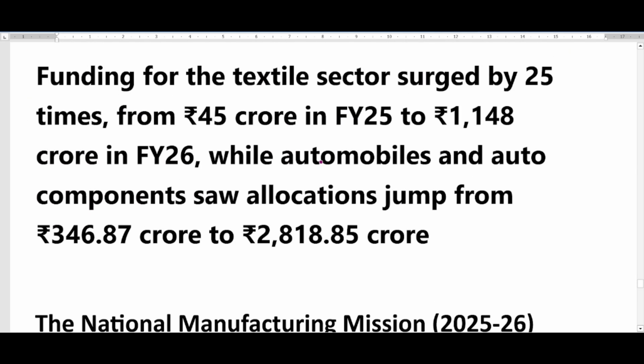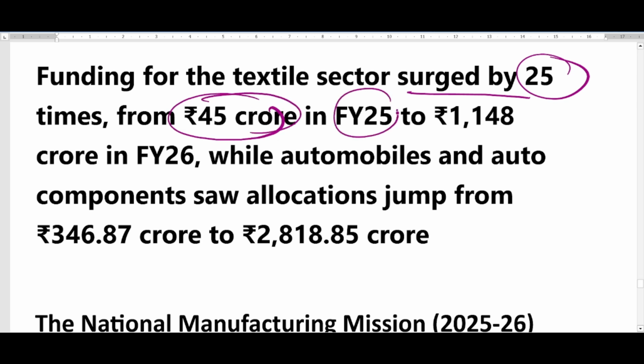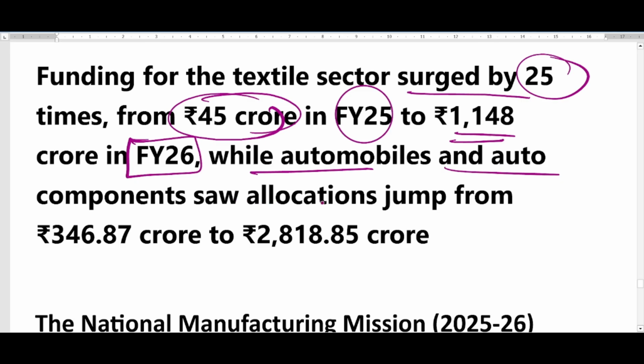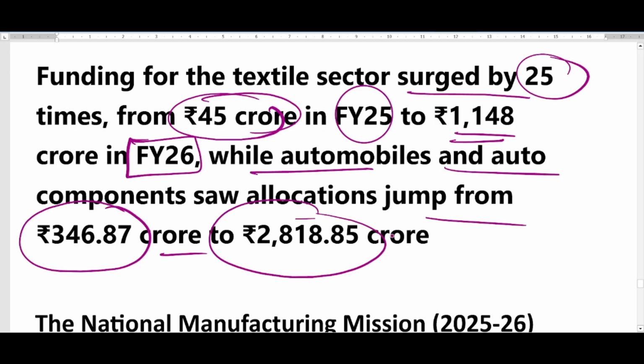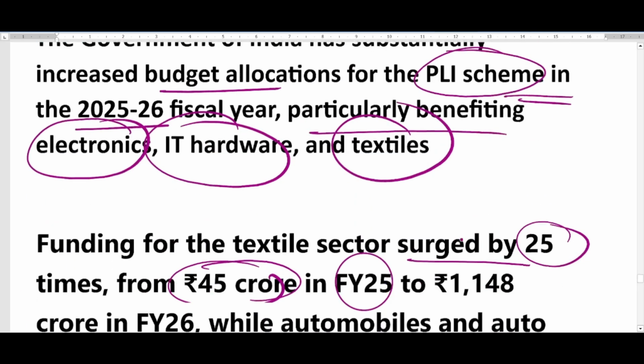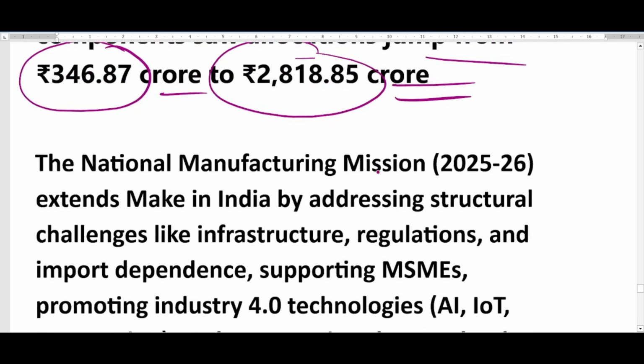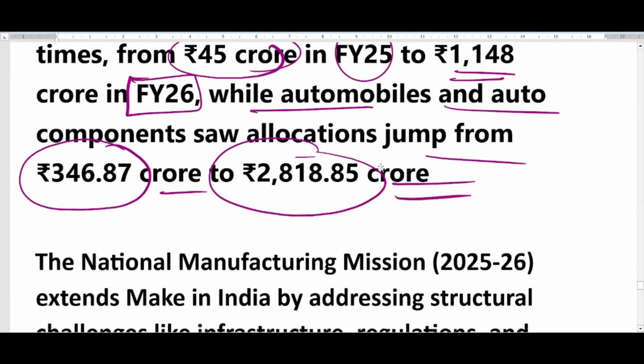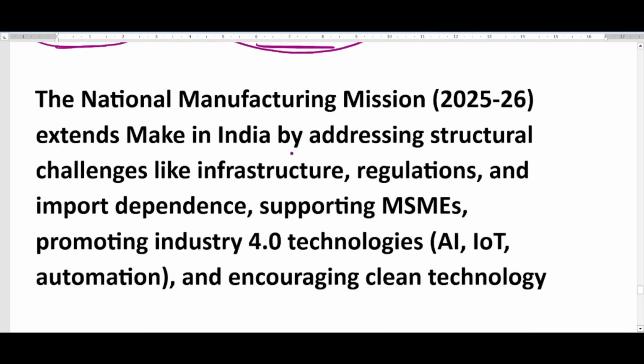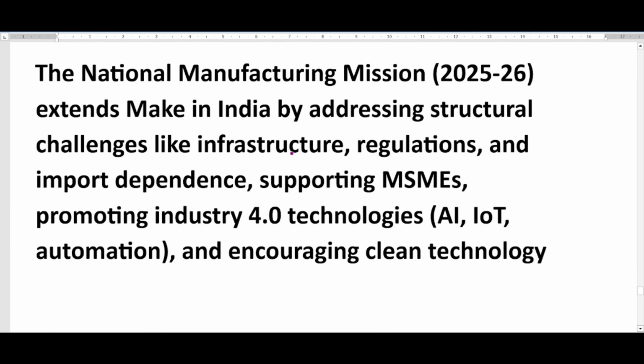Funding for the textile sector surged by 25 times, from 45 crore in financial year 25 to 1148 crore in financial year 26, while automobiles and auto components saw allocations jump from 346.87 crore to 2818.85 crore. This is simply data; all you need is to recall these sectors under the PLI scheme. If you are preparing for the state PCS exam, you need a rough idea of these figures also. But for UPSC, those sectors are sufficient.